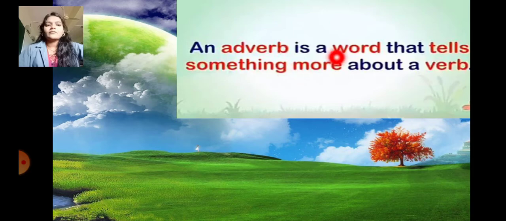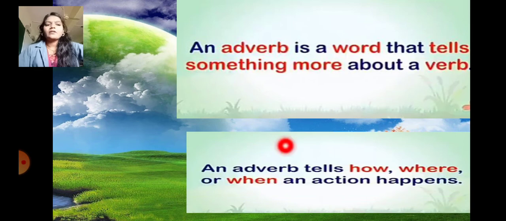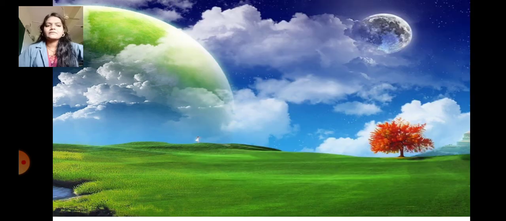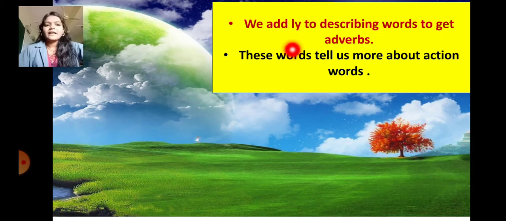An adverb is a word that tells something more about a verb. An adverb tells us how, where and when an action happens. We add ly to the describing words to get adverbs. So students, in adverbs we add ly to the describing word. These words tell us more about the action verb or action words, that is called an adverb.